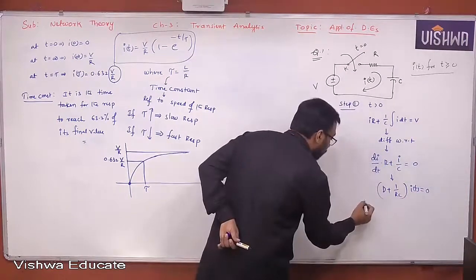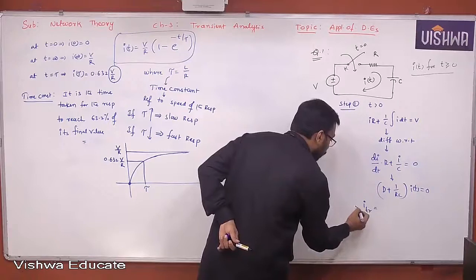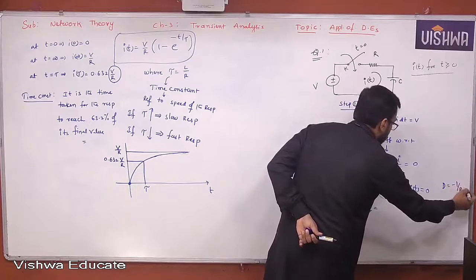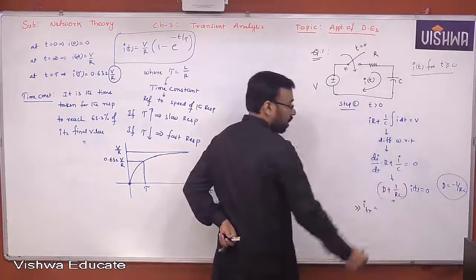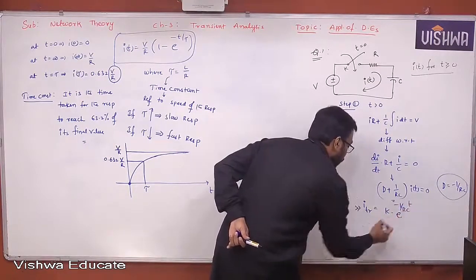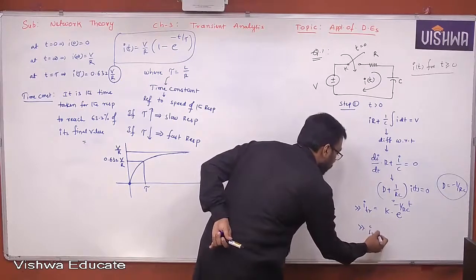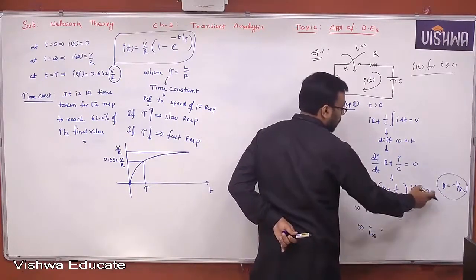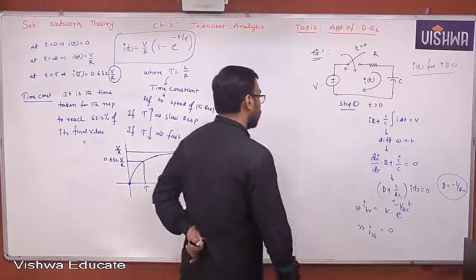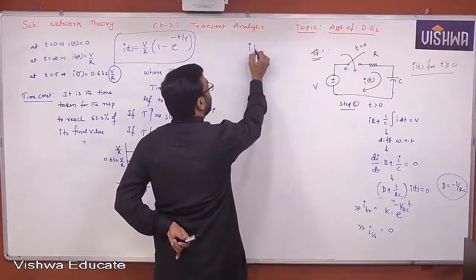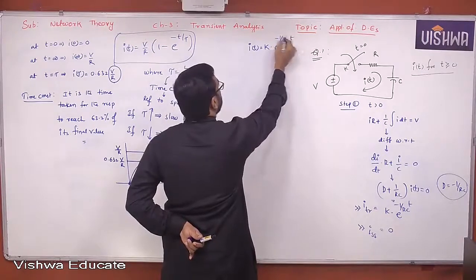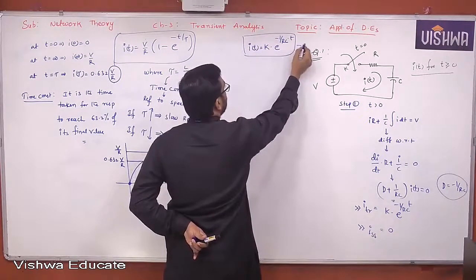Then I transient will become, because you know that D is equal to minus 1 by RC, you can write. What is the root of this differential polynomial? Minus 1 by RC. Therefore, k into e power minus 1 by RC into t. I steady state will become 0. What is the reason? This differential equation, you see the right side quantity here, 0. Therefore, the particular integral or steady state value is also 0. Now the total response is nothing but K times e power minus 1 by RC into t. Call this the first equation.